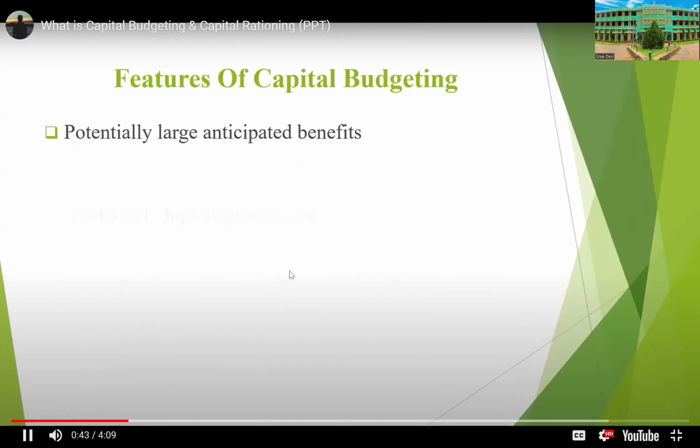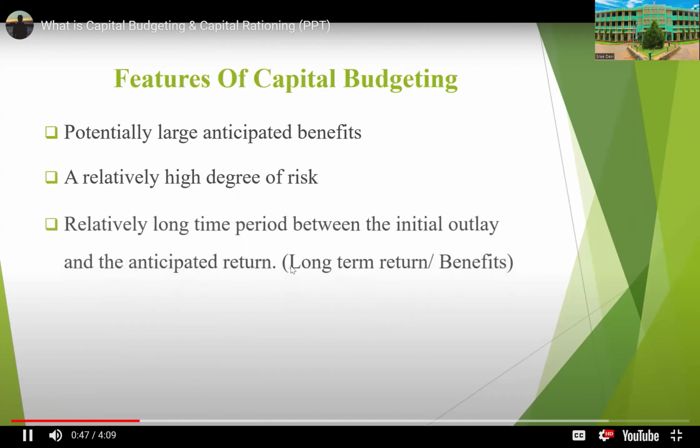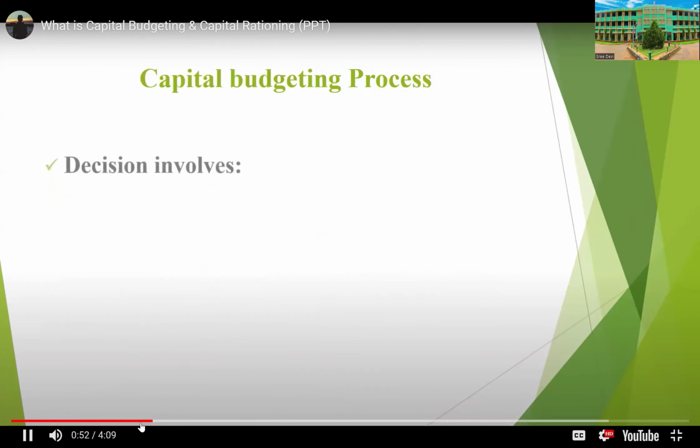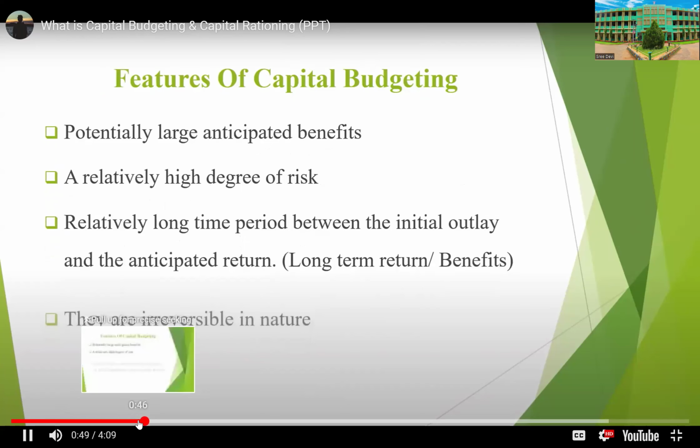Features of capital budgeting: potentially large anticipated benefits, a relatively high degree of risk, a relatively long period between the initial outlay and the anticipated return, that is long-term return of benefits, and they are irreversible in nature.